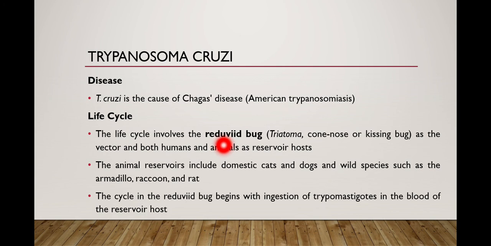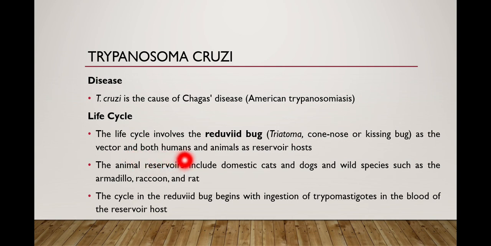These reduviid bugs act as a vector for the transmission of Trypanosoma cruzi from one host to another host. These reduviid bugs belong to the genus Triatoma, and they are also known as cone nose or kissing bugs. Why they are known as cone nose or kissing bugs, we will discuss in the upcoming slide.